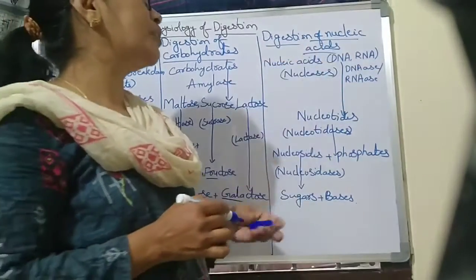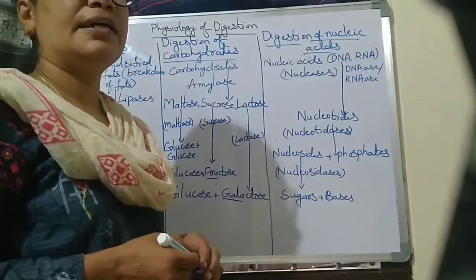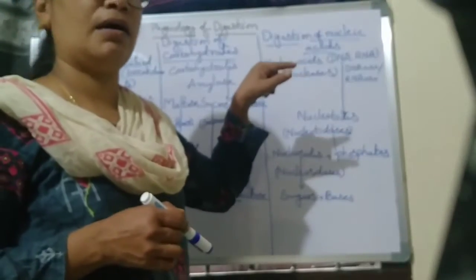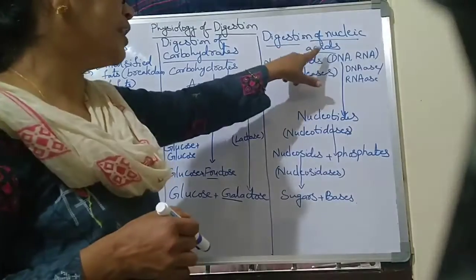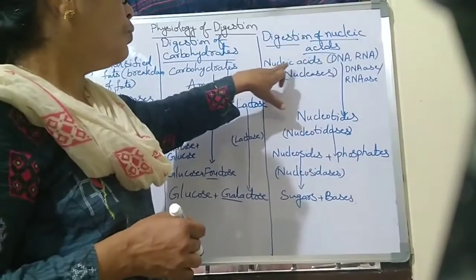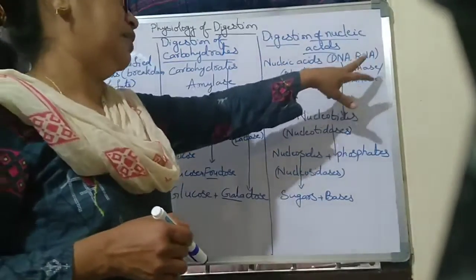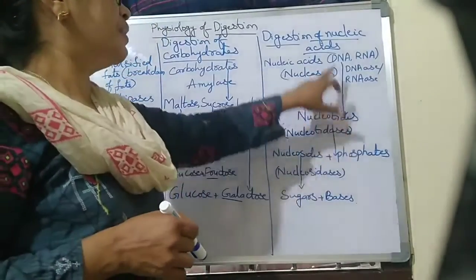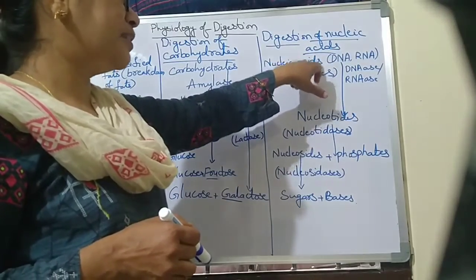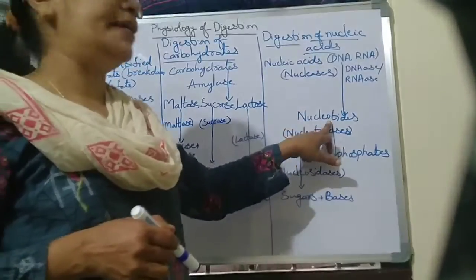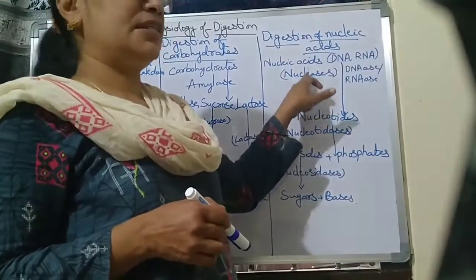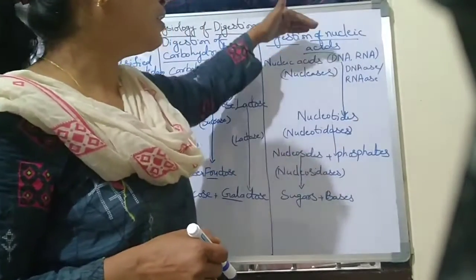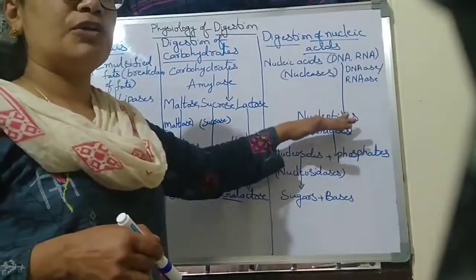Next, digestion of nucleic acids. All cells contain a nucleus, and the nucleus contains DNA and RNA. The nucleic acids, mainly DNA and RNA, are converted into nucleotides in the presence of nucleases. What are they? DNAase and RNAase, which help convert the nucleic acids into nucleotides.